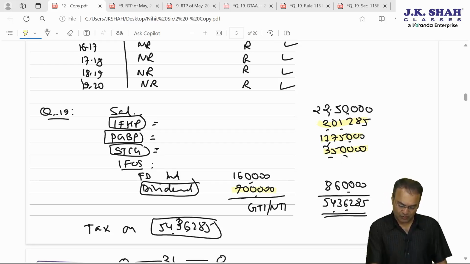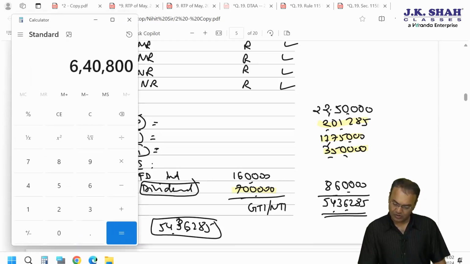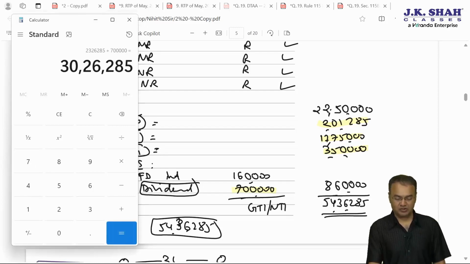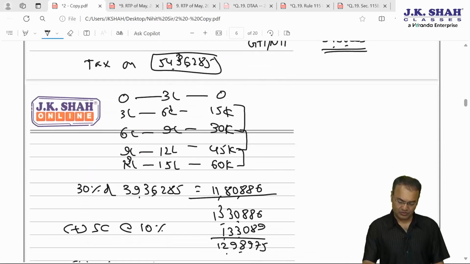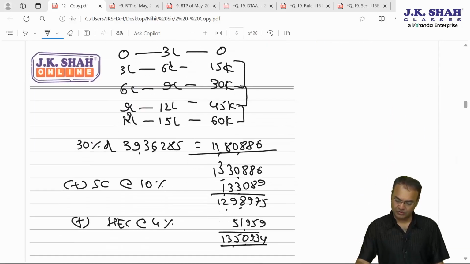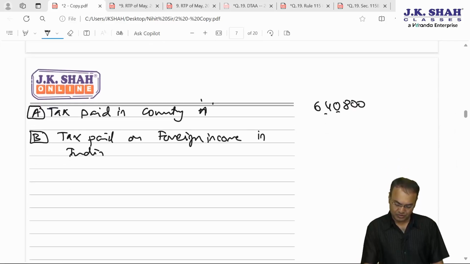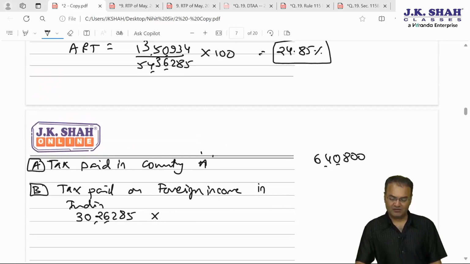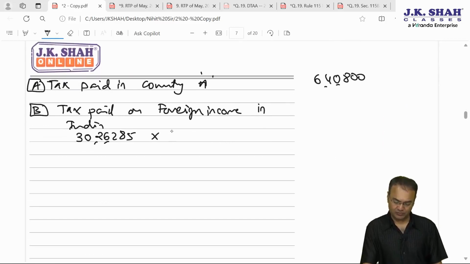So we'll just take the total of all these. 2,01,285 plus 17,75,000 plus 3,50,000 plus 7 lakhs, 30,26,285. 30,26,285 into this average tax rate 24.85.